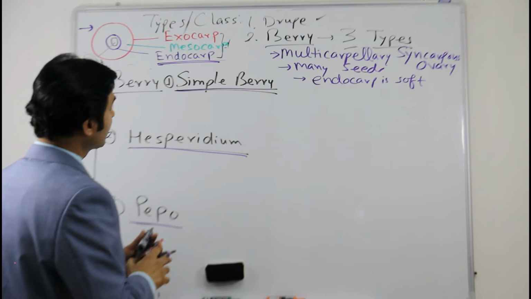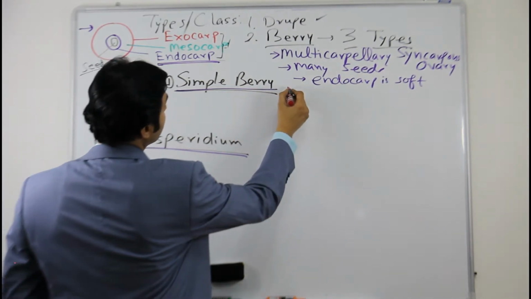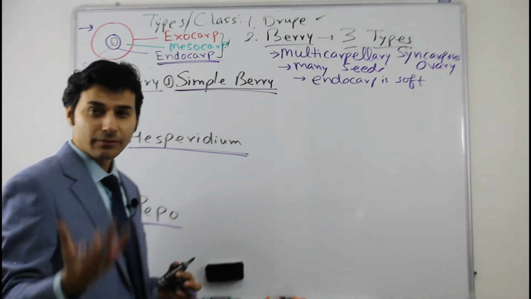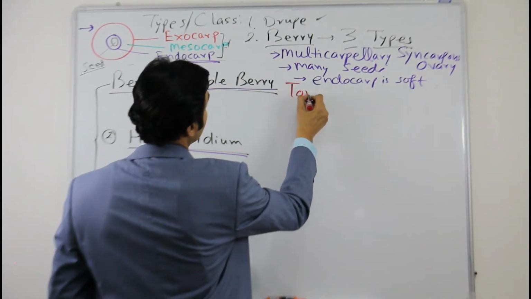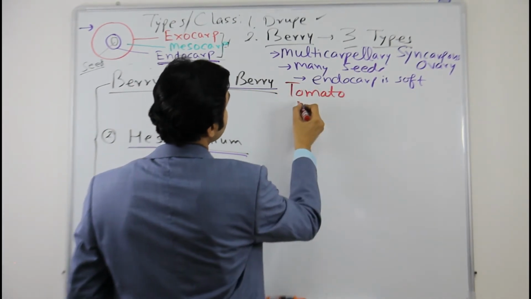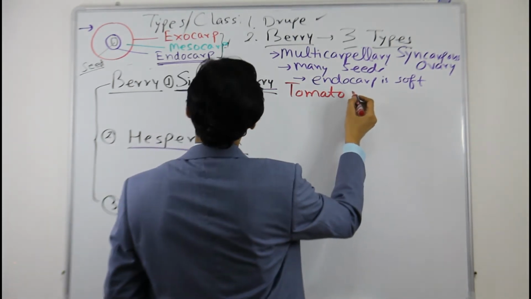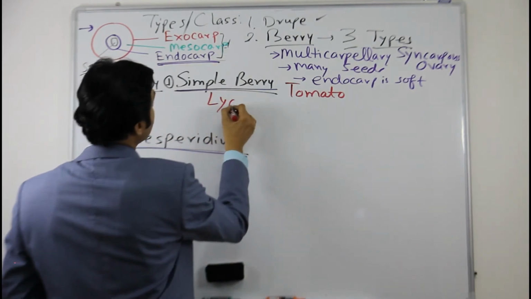Now let us see the examples of simple berry. The example of simple berry is tomato. You might be surprised, but tomato is a real example of berry. The scientific name is Lycopersicum esculentum.